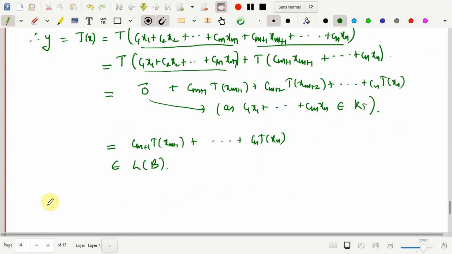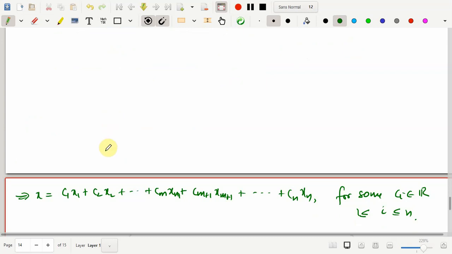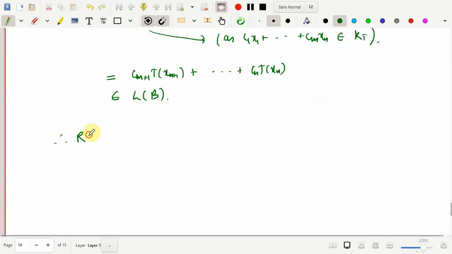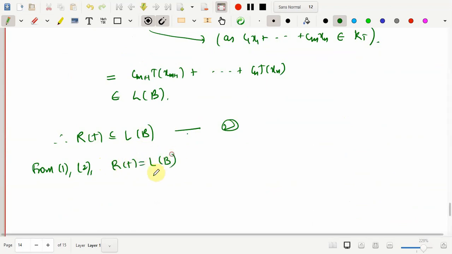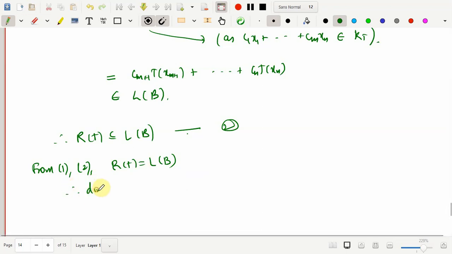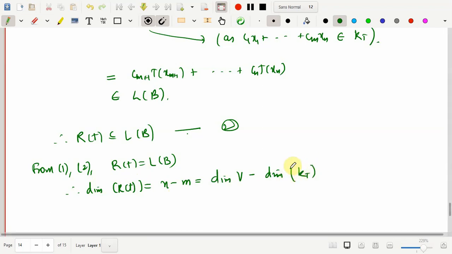This proves that y, the element which is from R of T, is now in the linear span of B. So this proves that R of T is a subset of the linear span of B, and therefore I consider this as 2, and therefore from 1 and 2, I claim that R of T is equal to the linear span of B. So in this way we show that B is a basis for R of T, and therefore the dimension of R of T, that is the rank of T, is nothing but n minus m, which is the same as dimension of V minus dimension of kernel of T, which we have computed earlier.